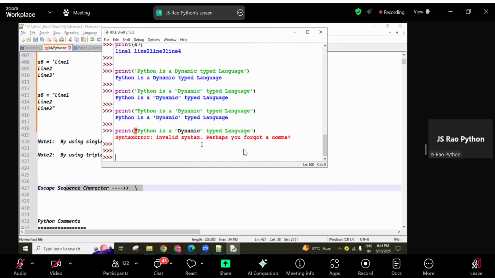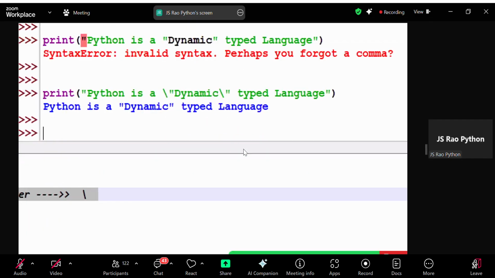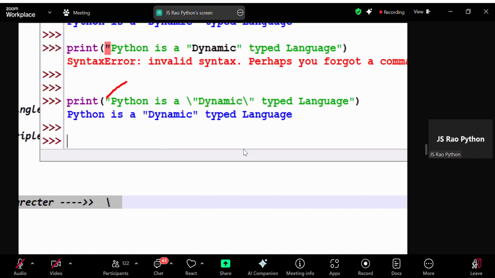Then how to do it? Using the escaping sequence character we can do it. So now check it here. Here I'm using a slash, and again here I'm using a backslash. So this is called the escaping sequence character. Okay, check it here. I used a double quotation only now here, double quotation only I used, guys. Open and close. Inside that again double quotation only I used. But before the double quotation, I used a backslash.